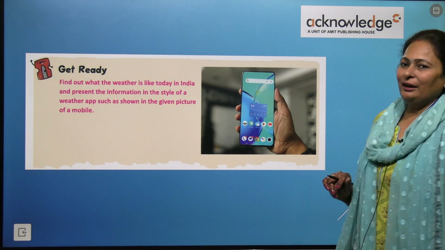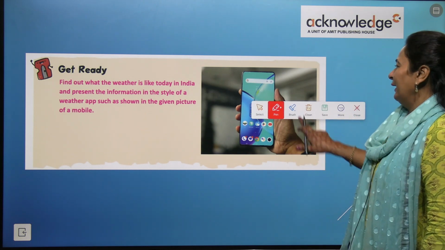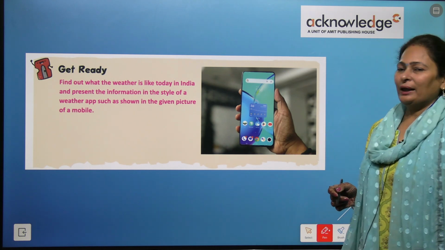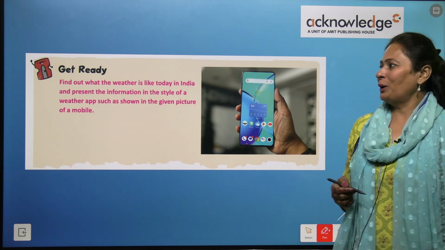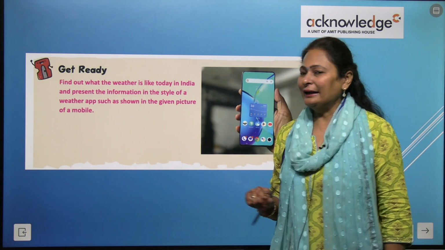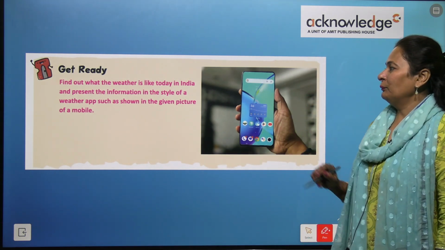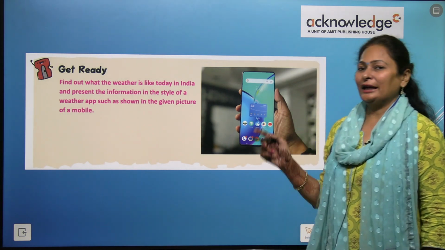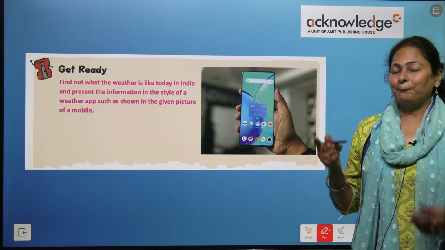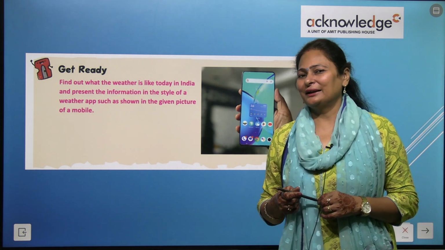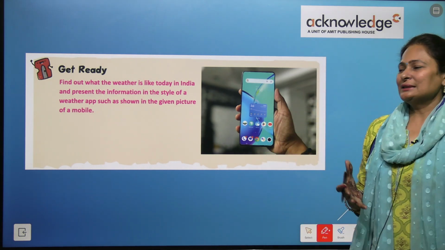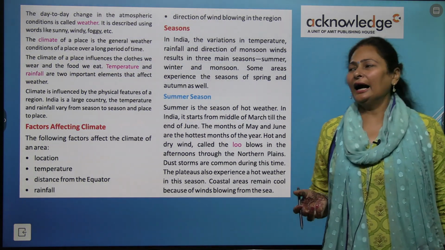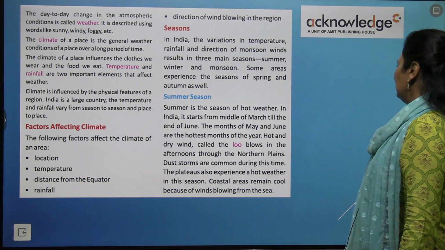As we do, get ready for the exercise. There you can see the picture. Find out what the weather is like today in your city in India and present the information in the style of a weather app, such as shown in the given picture. You can Google and check the present temperature of India and of your area as well. So let's begin with the chapter, kids.